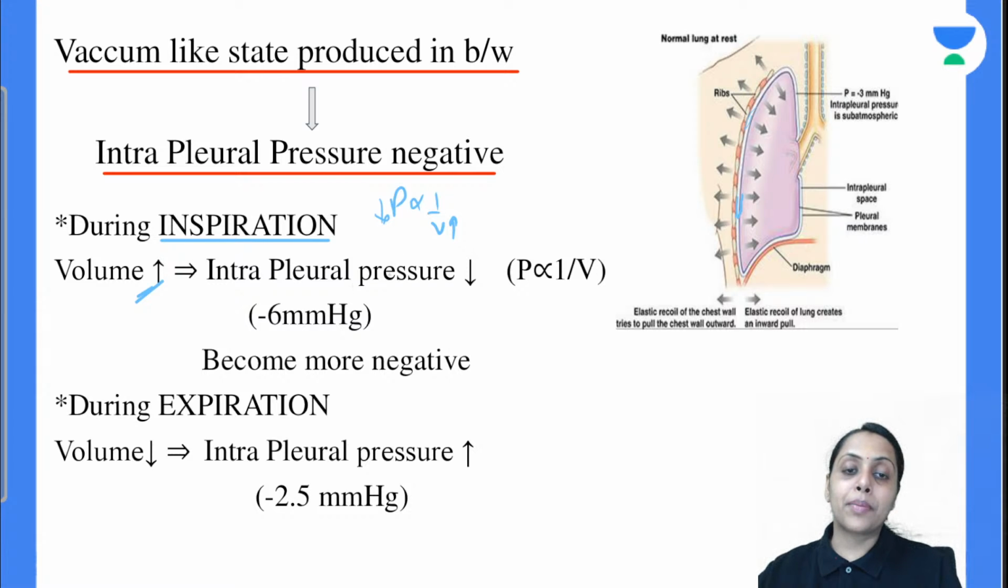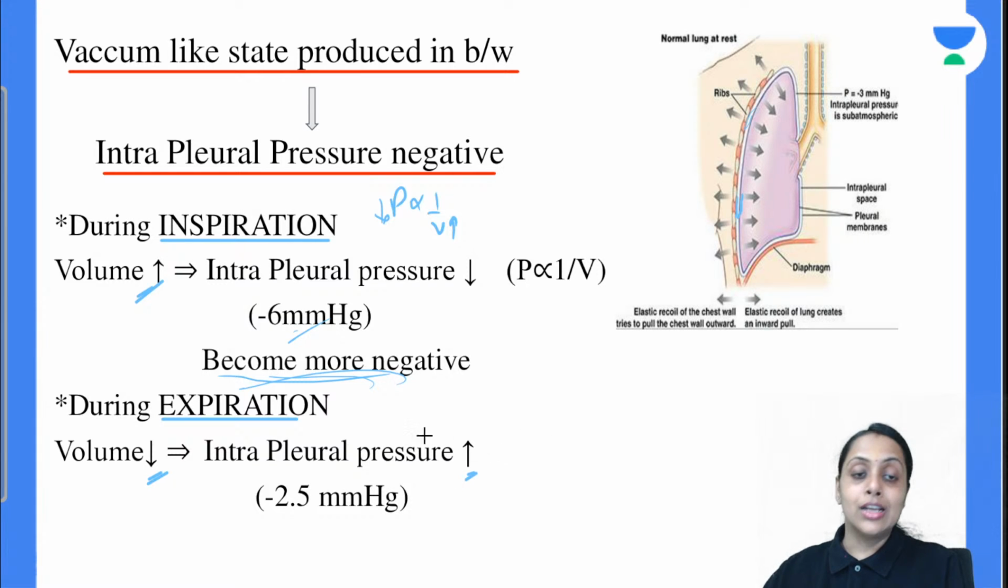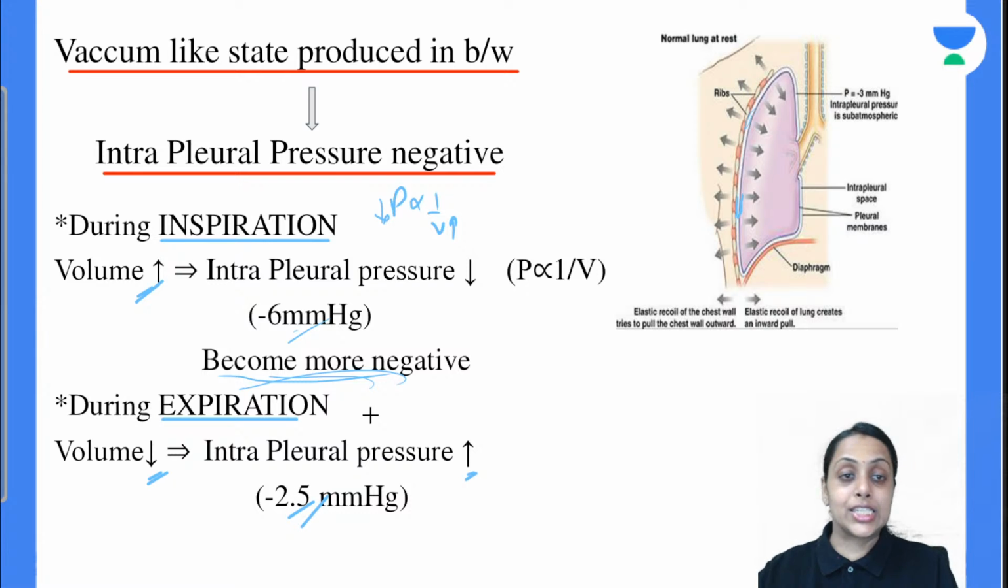So intrapleural pressure decreases from minus 2.5 to minus 6 mm of Hg, meaning it becomes more negative during inspiration. If we talk about expiration, during expiration the volume of the lung is going to decrease, so intrapleural pressure will increase. So it increases from minus 6 to minus 2.5 mm of Hg.